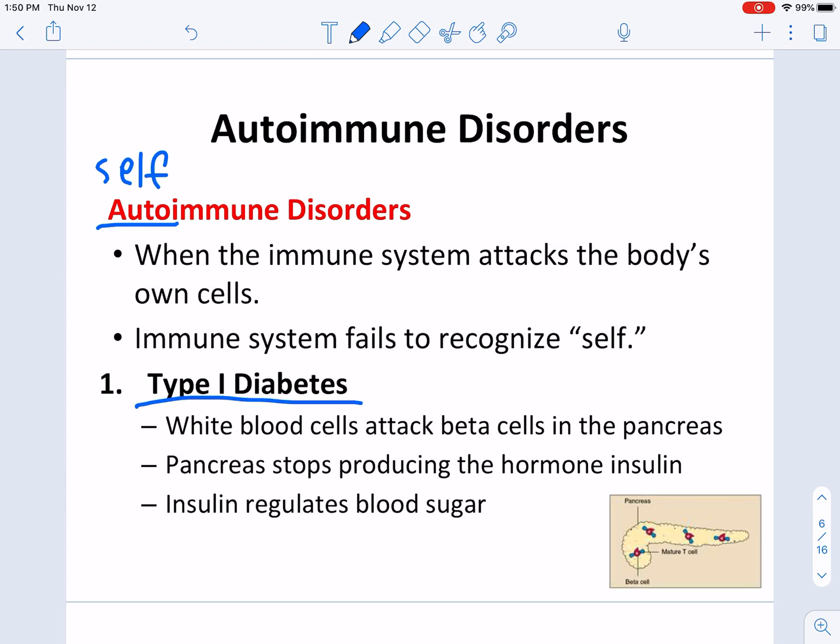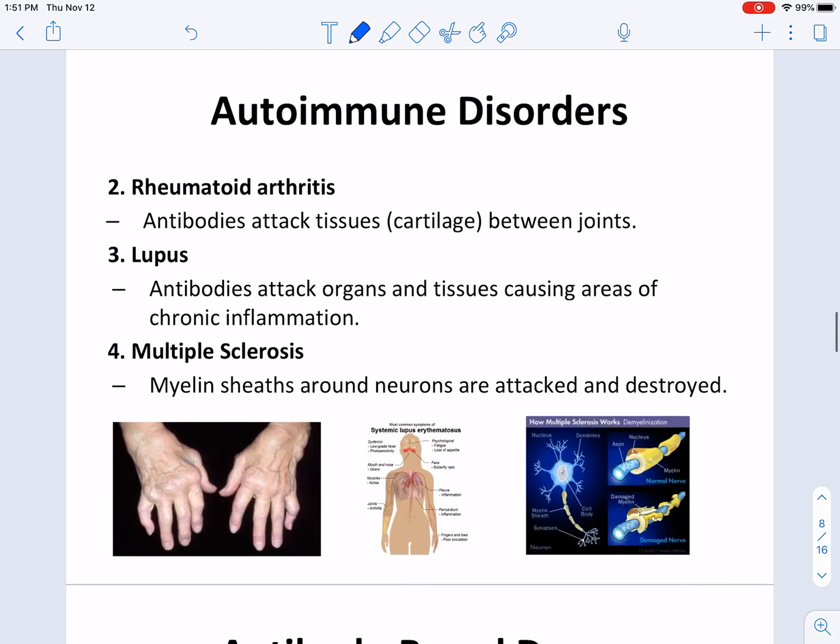So type 1 diabetes, we've talked about before. That's where white blood cells attack the beta cells in the pancreas. Beta cells are what make the hormone insulin, and so people with this condition cannot create insulin to help control their blood sugar levels, and they just need to inject insulin artificially, and we have devices that can do that now too. Rheumatoid arthritis is when the padding between your joints, specifically things like cartilage and the cells that make cartilage, get destroyed, and so bone starts to rub on bone. It causes swelling and pain.